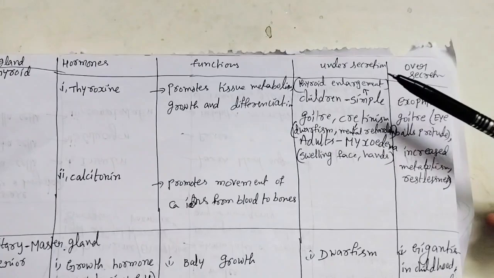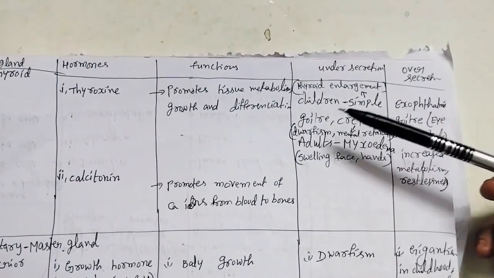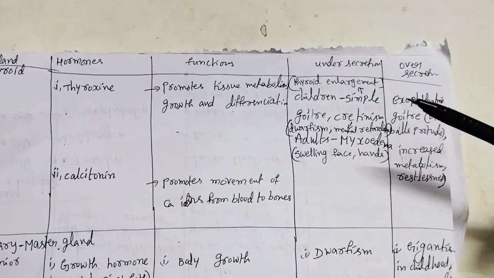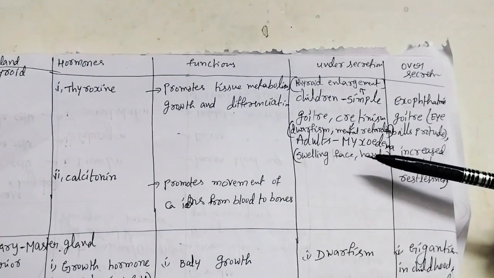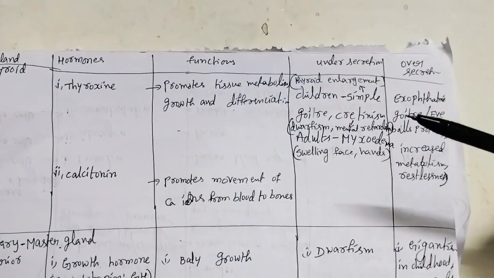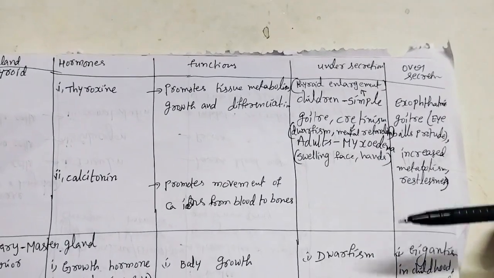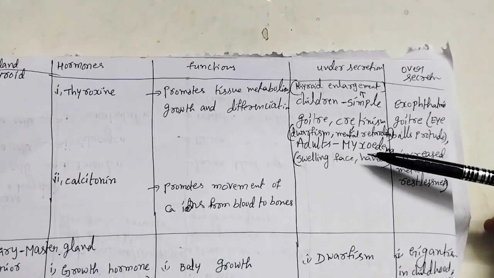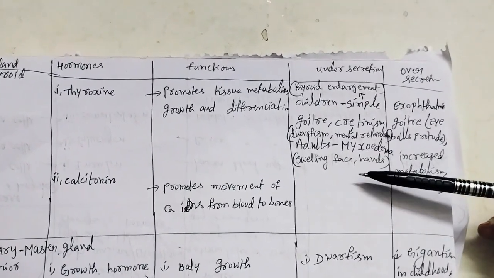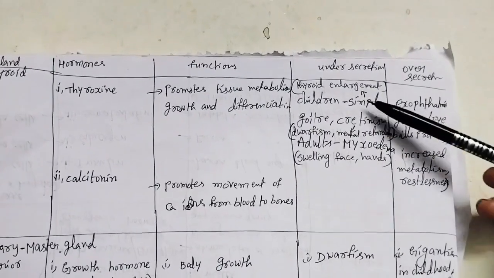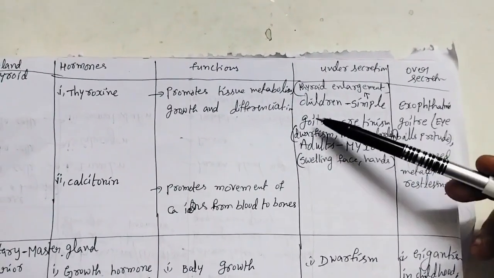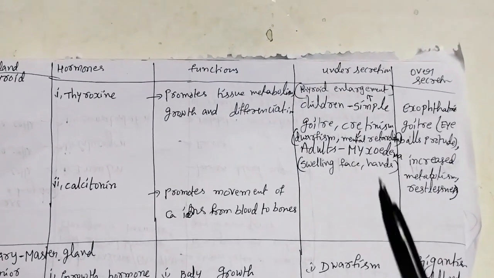In children it is called simple goiter or cretinism, meaning dwarfism and mental retardation. In adults it is called myxoedema. What is the main character of myxoedema? Swelling of face and hands. This is a very important character of this disease.